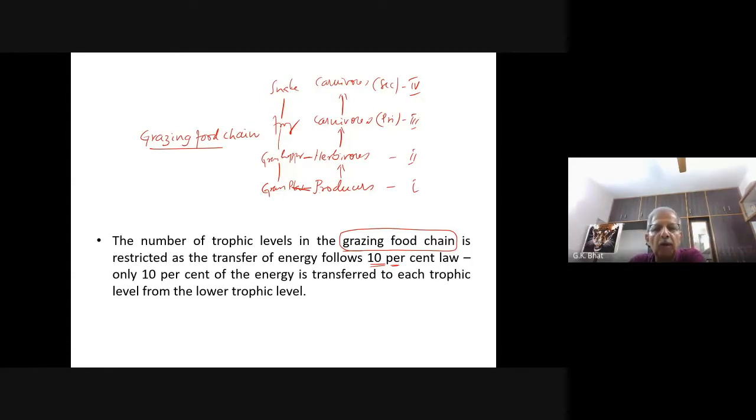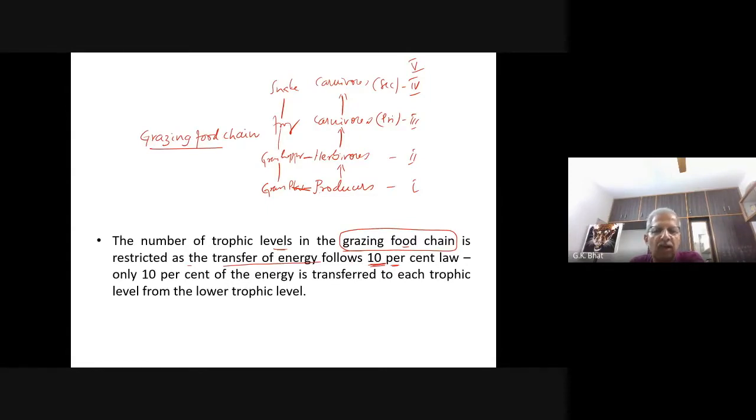So the number of trophic levels in the grazing food chain is restricted. You do come across 1, 2, 3, 4. At the maximum, we can write one more, but not more than that. Why? Because it is restricted by transfer of energy, which follows the 10% law. What is the 10% law?